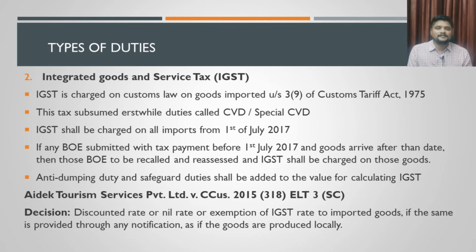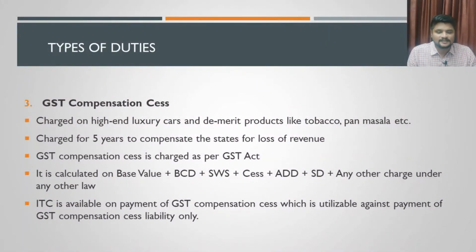So whether it is manufactured in India or imported into India, once the goods are exempted from GST, it is exempted. You cannot take a different stand. Okay, that is all about the second type of duty, IGST, and the third type of duty we'll be discussing is GST compensation cess.